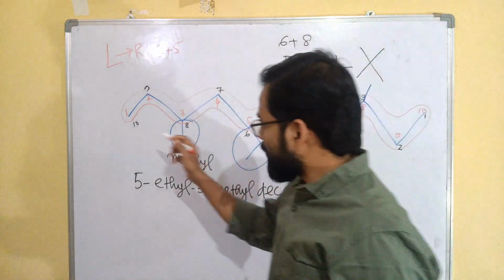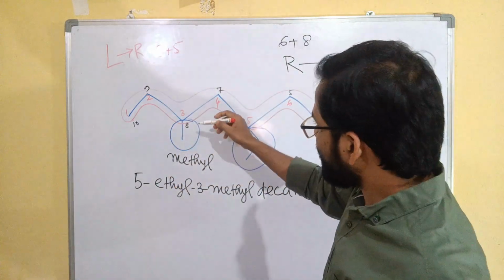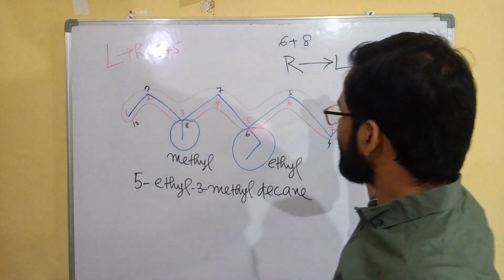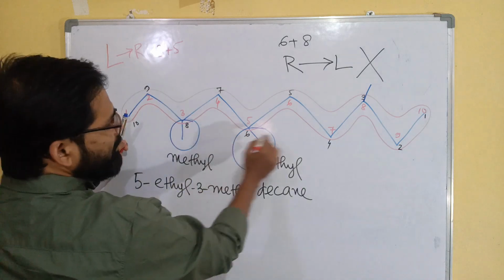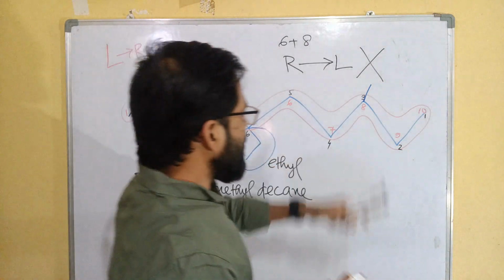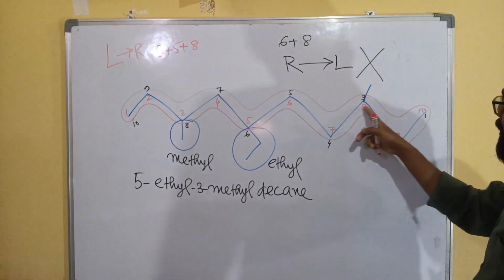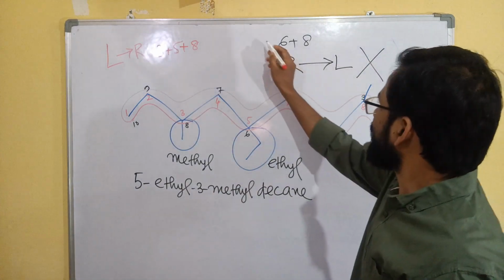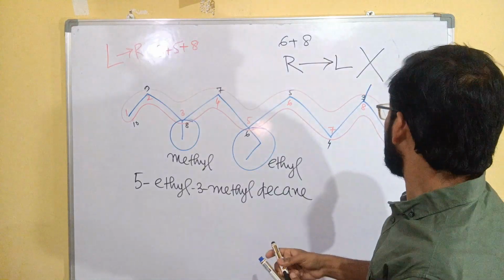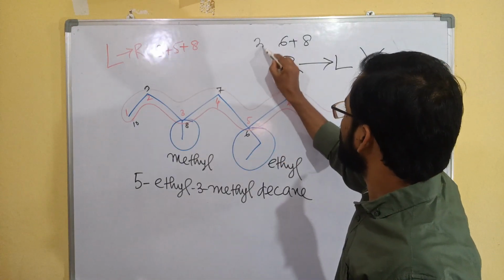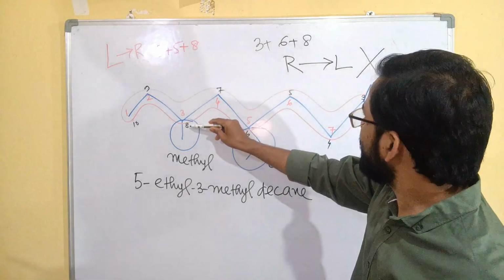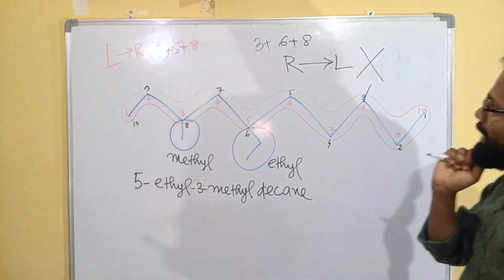If we start from the left, the positions are third, fifth and 8. Okay, sorry, third, fifth and 8. But in case of the right side, third carbon, then sixth, then 8. So that will be the numbering.